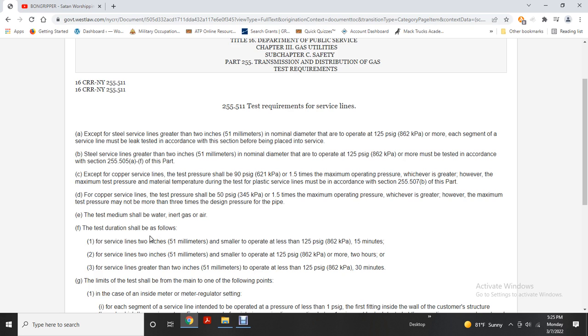Plastic service lines must be tested according to section 255.507 B of this part. For plastic service lines, a test pressure of 50 psi gauge or 1.5 times the maximum operating pressure, whichever is greater. However, the minimum test pressure may not be more than 3 times the design pressure of the pipe.